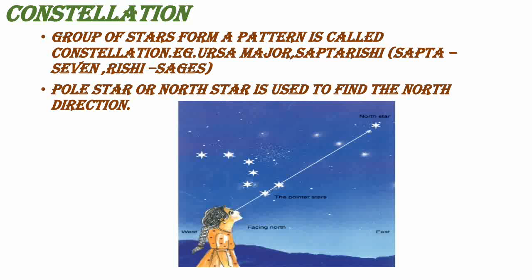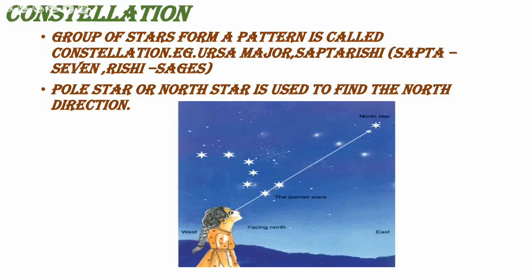So what is the definition of constellation? It means a group of stars. One star can't make a pattern, so we need a group of stars. A group of stars forms a pattern. The pattern may be S, reverse S, a line, or like a bear, whatever it is.